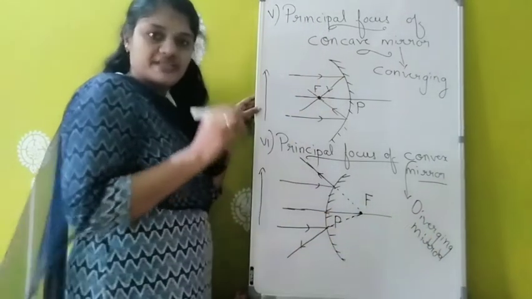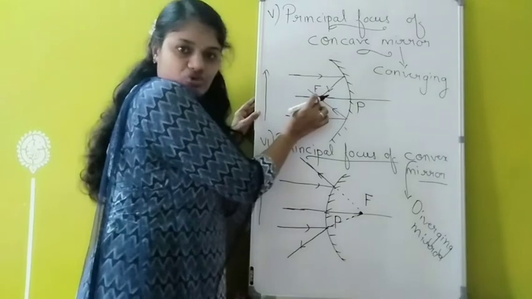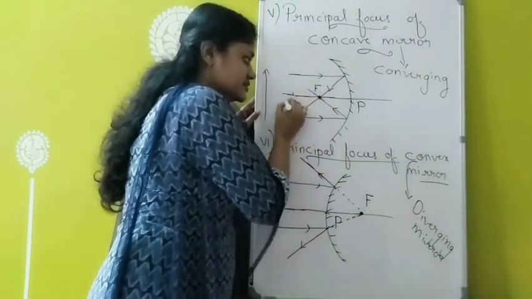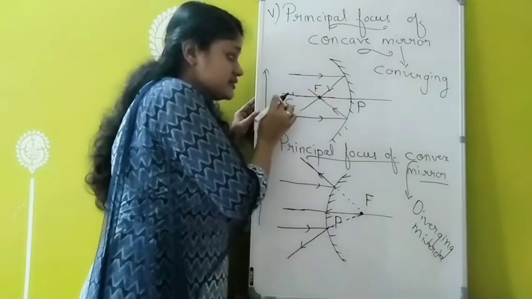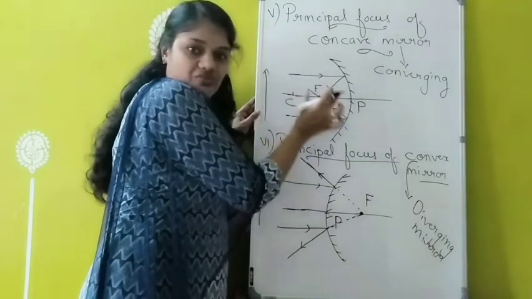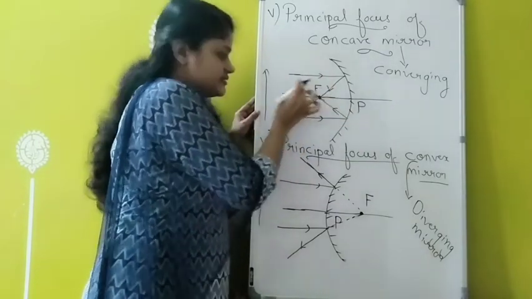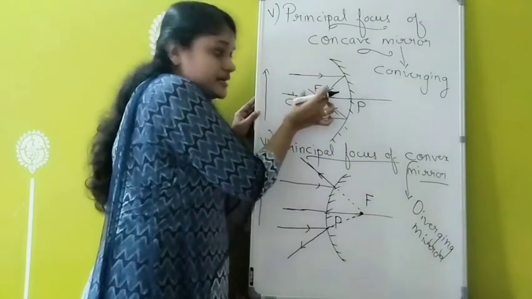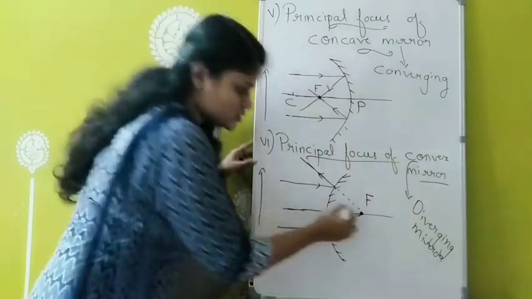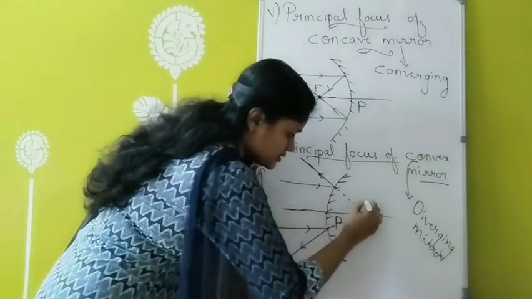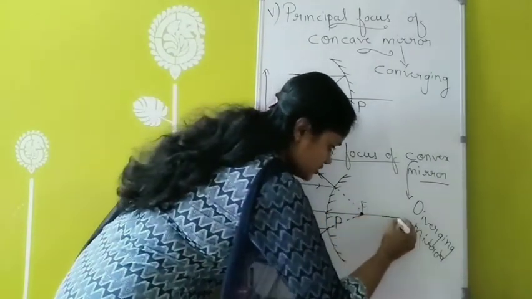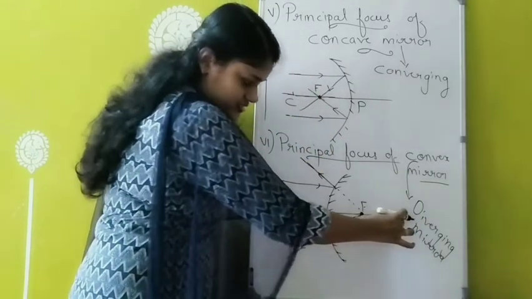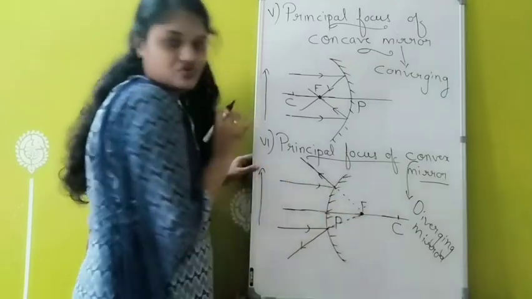And normally, listen, this is the focus of the concave mirror, and the center of curvature will come here. That means this focus will be at the center of C and P. Always we are marking the focus at the center of which two points? Pole and center of curvature. This will be coming at the midpoint. Similarly here also, this is the focus, and the center of curvature will be twice the distance like this. And this focus will be at the center of the center of curvature and pole. At the midpoint, the focus will come.